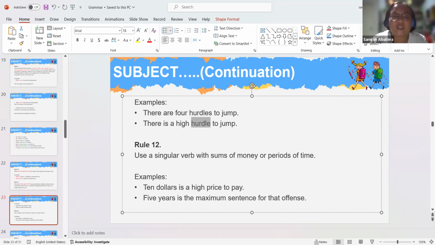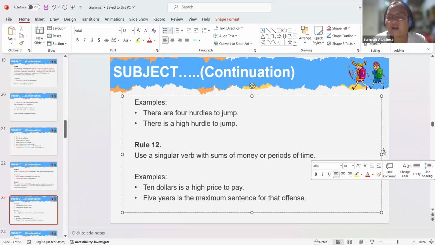Okay, be familiar with the rules. So if you're trying to copy or screenshot the slides, you can do so, so that you will be able to be familiar with the different rules regarding subject and verb agreement. Okay? Questions? You have some questions?